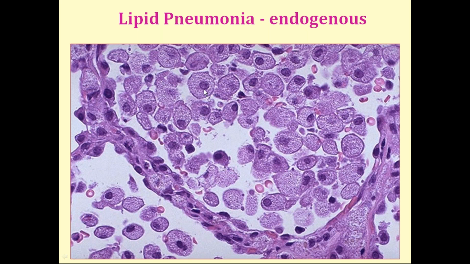And sometimes you will see foamy macrophages. So what are these cells? Foamy macrophages. Why am I saying foamy? The cytoplasm is a little hazy, right? This is foamy because the macrophage has engulfed the lipid. That's why you call it foamy. How is the nucleus here? The macrophage nucleus is round to oval and vesicular, with foamy cytoplasm. So all of these are nothing but foamy macrophages.